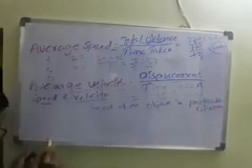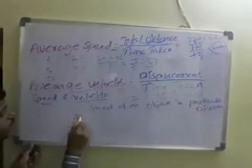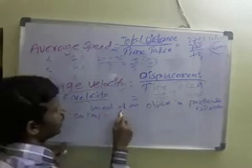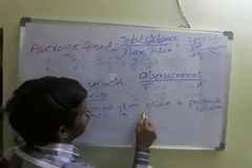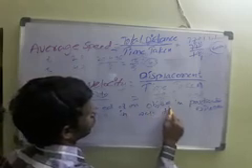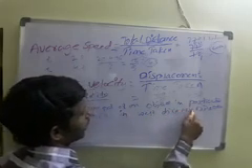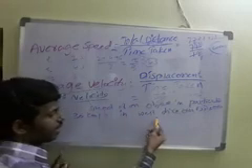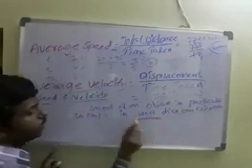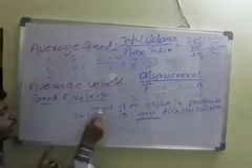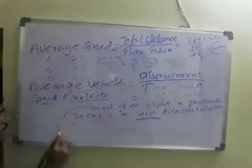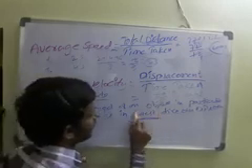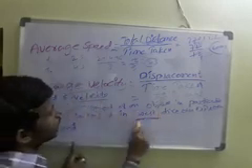So for example, one car is going 30 kilometers per hour in the west direction. It's an important one. 30 kilometers per hour we have to take as the speed, and in the west direction we have to take as the velocity.